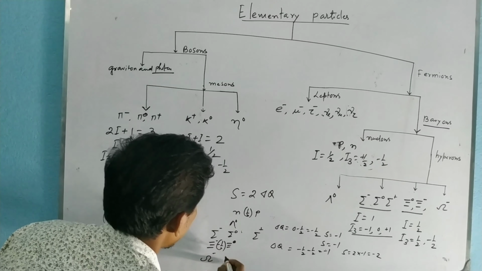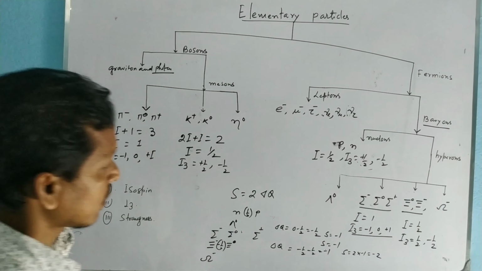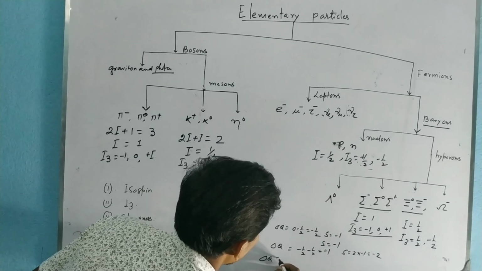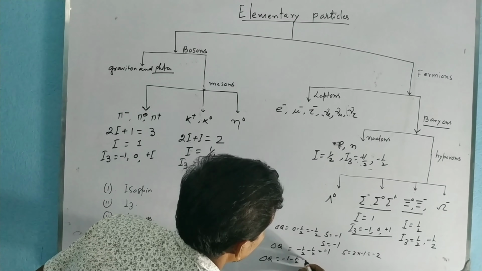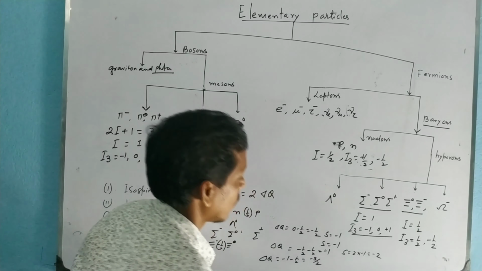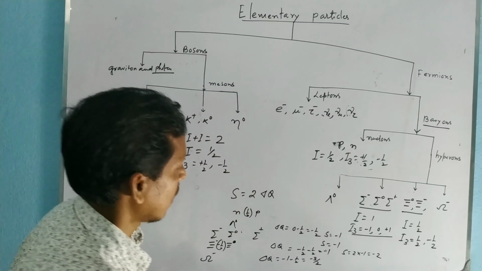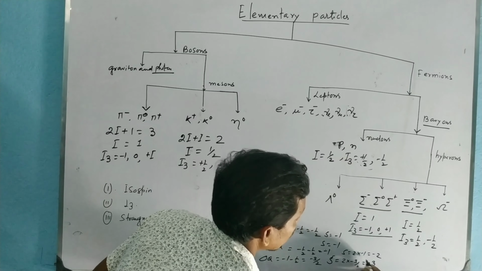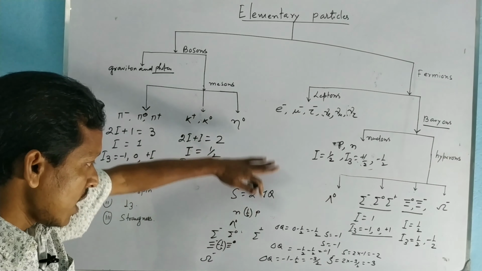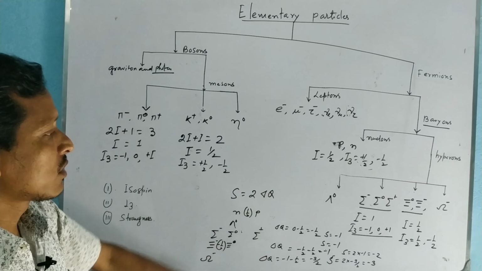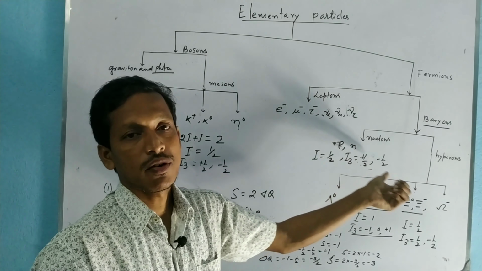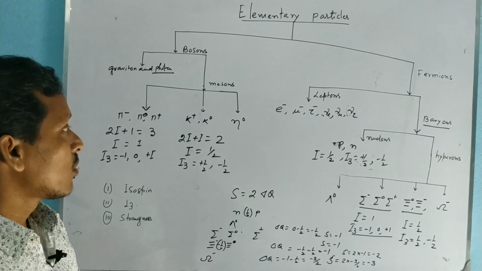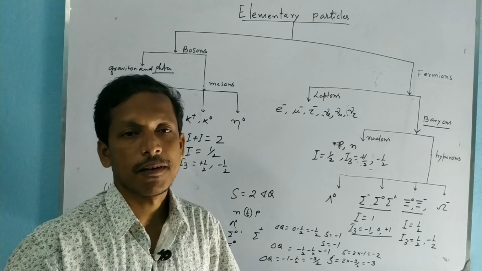For omega minus, the charge center is at minus 1, so delta q is equal to minus 1 minus half, which is minus 3 by 2, and so the strangeness quantum number is 2 into minus 3 by 2, which is equal to minus 3. So we can easily calculate the strangeness quantum number for the baryon particles, but the strangeness quantum number for K meson is plus 1.